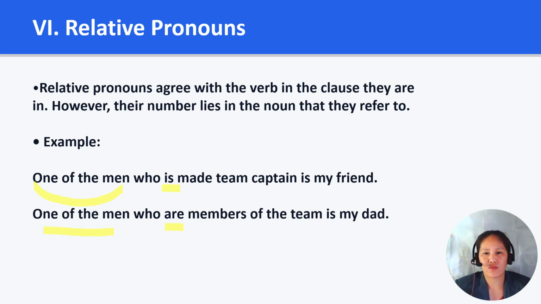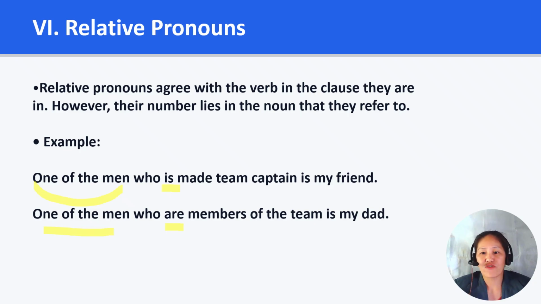Relative pronouns, such as who, which, and that, introduce adjective clauses. So the verb inside the adjective clause agrees with the noun the relative pronoun refers to. In the first sentence, who refers to one man: "One of the men who is made team captain is my friend."